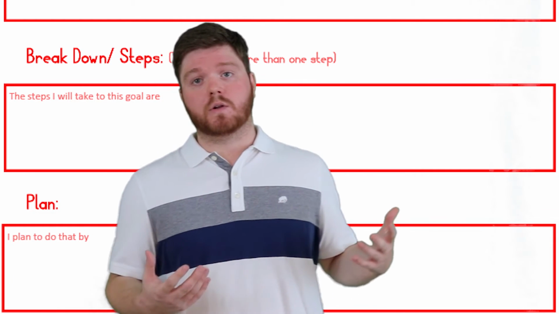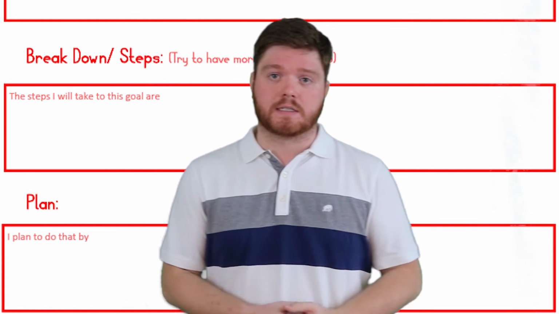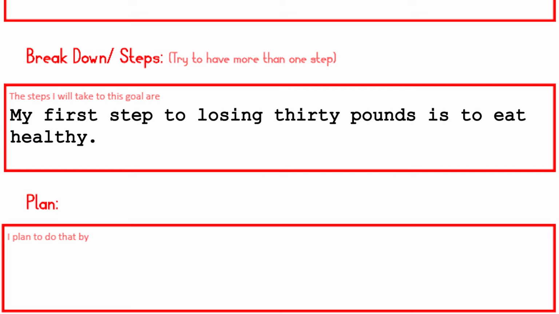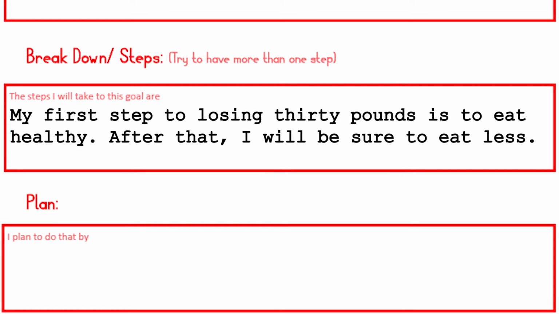Now let's see what it would look like if we put them into multiple sentences. My first step to losing 30 pounds is to start eating healthier. After that, I will be sure to eat less. I also plan to exercise more.